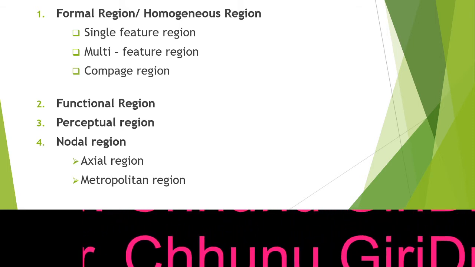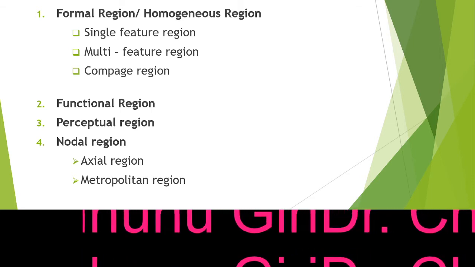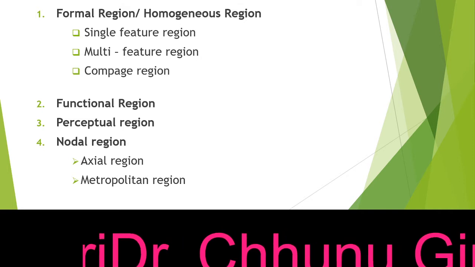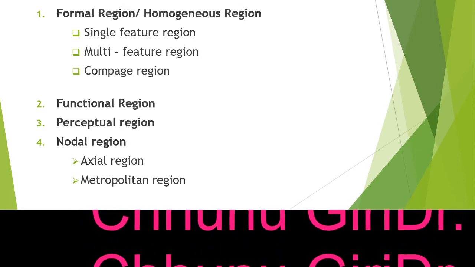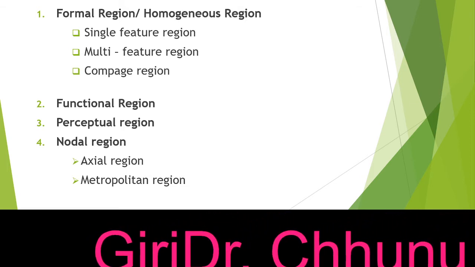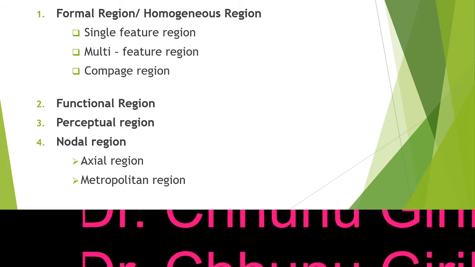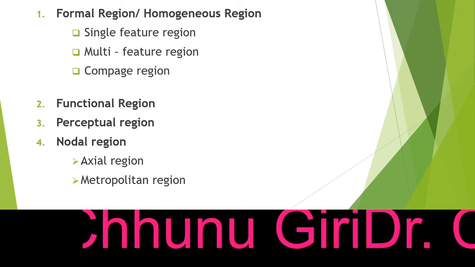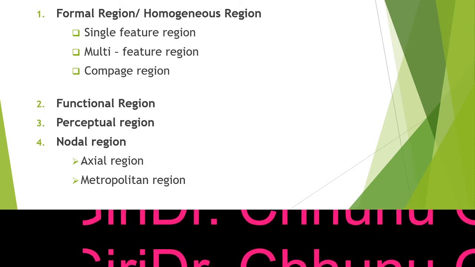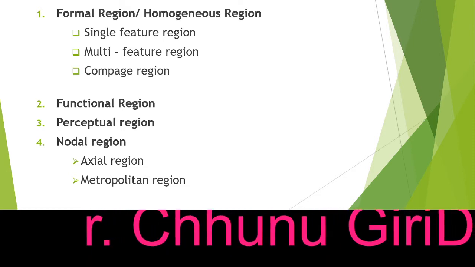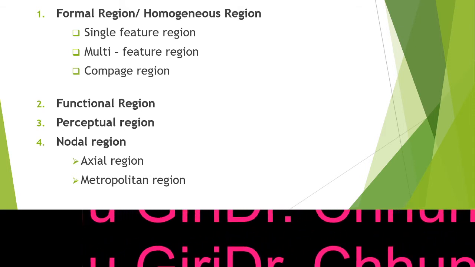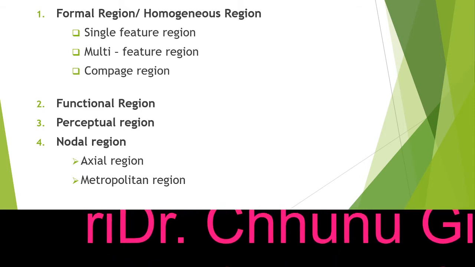compass regions means those regions which are formed by dominant indicators. There are different indicators, like your occupation. On the basis of occupation we can divide the region, and on the basis of the facilities they provide we can also divide the region. That means compass regions are those regions which are formed by dominant indicators like occupation.